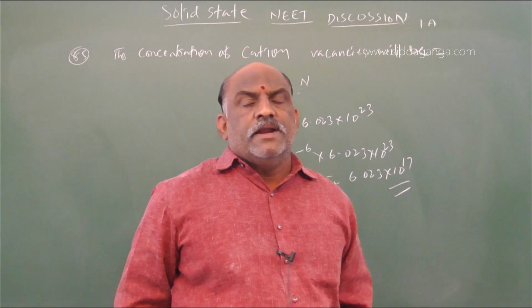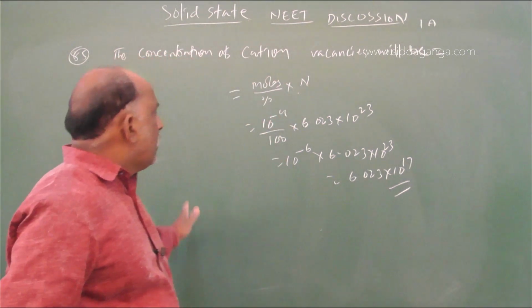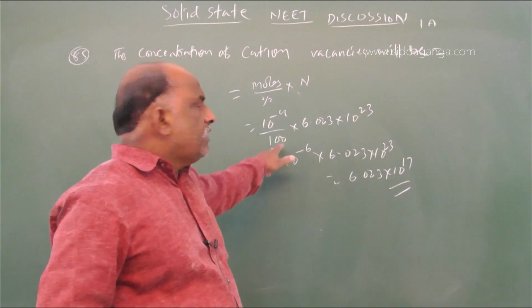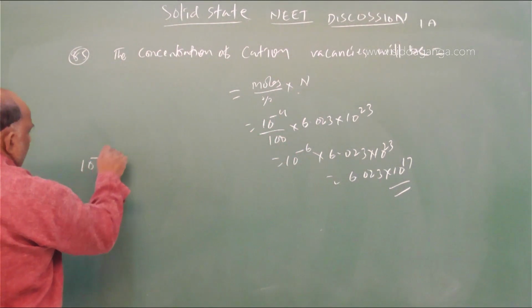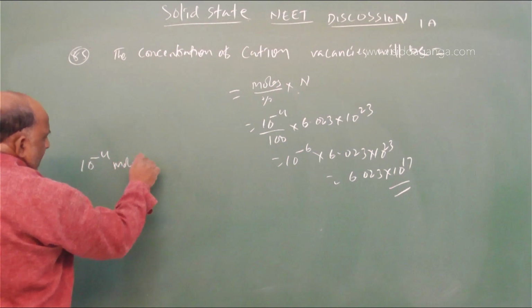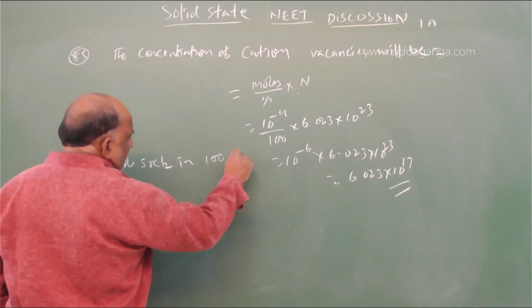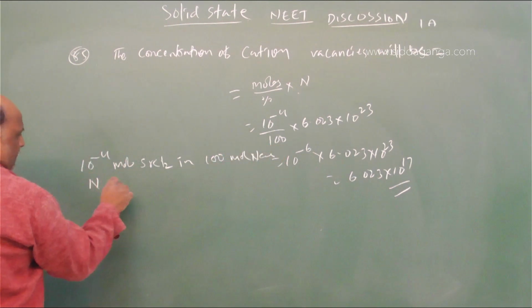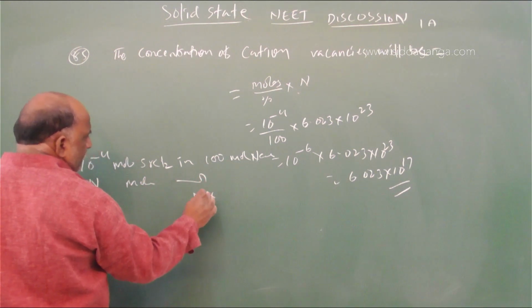Clear? So cationic vacancies is equal to how much? Avogadro number into 10 power minus 4 by 100. 10 power minus 4 mole SrCl2 is in 100 mole NaCl.